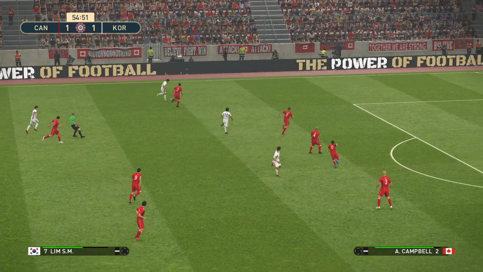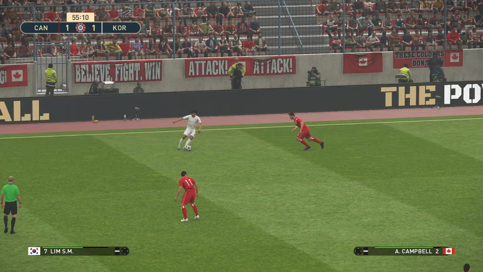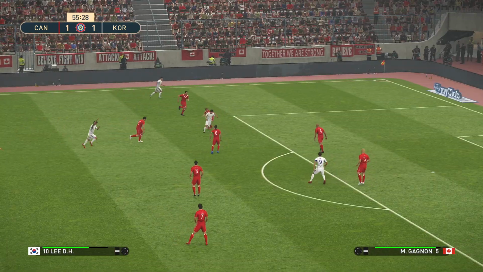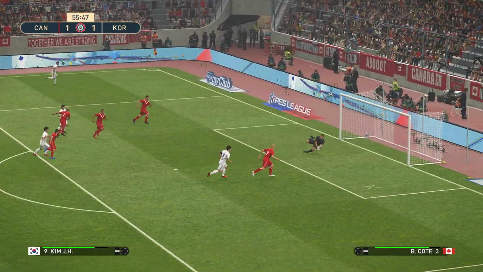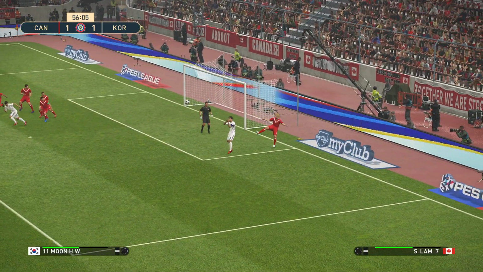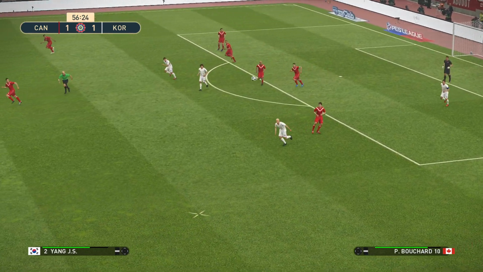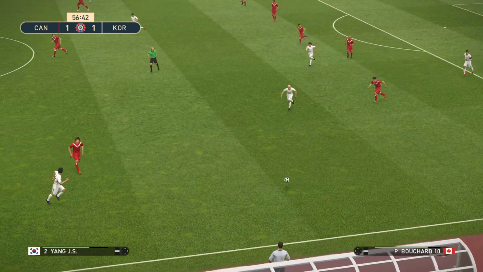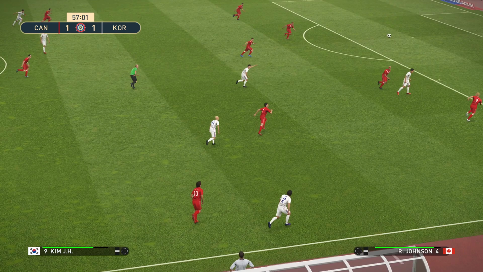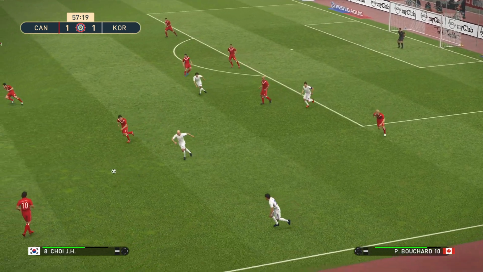And here they come again. It's Lim. Lee. Nice turn by Lee. Nice save by Tremblay. Nice clear away by Gagnon. Oh, and Yang. There's it back.